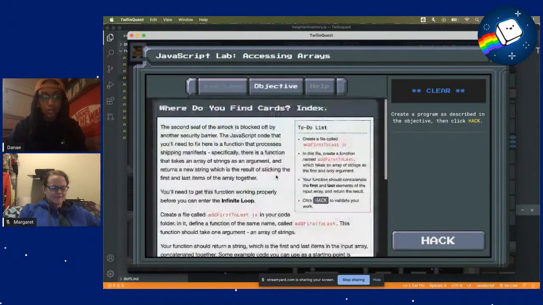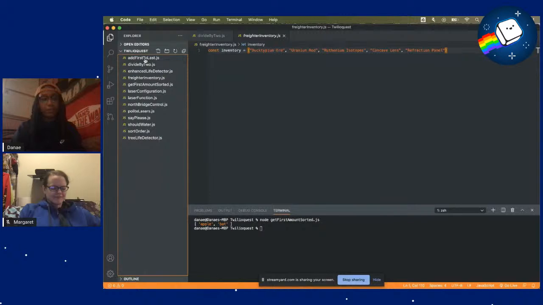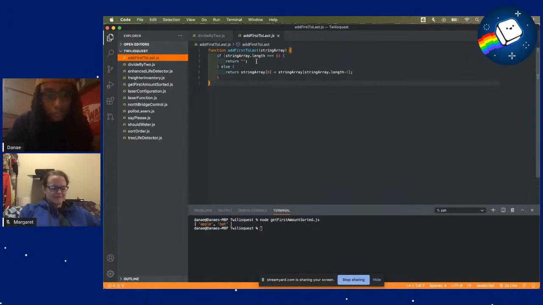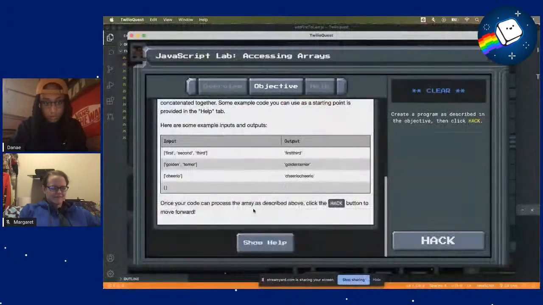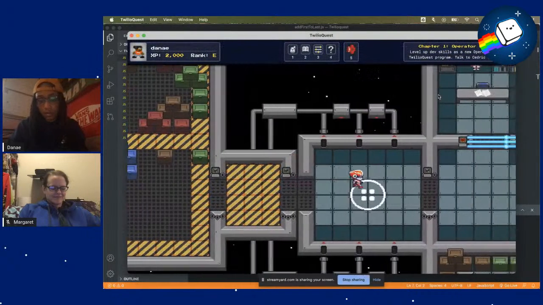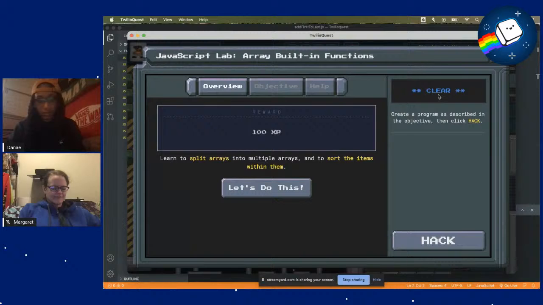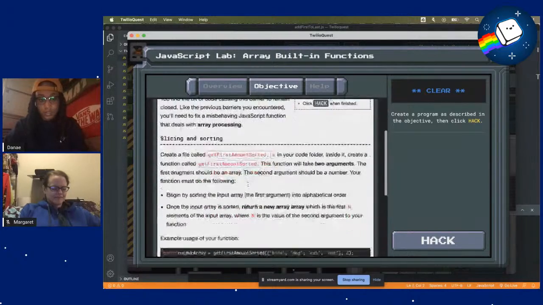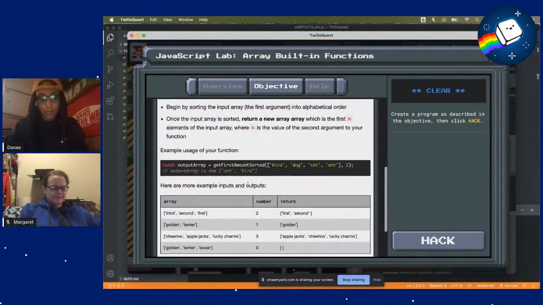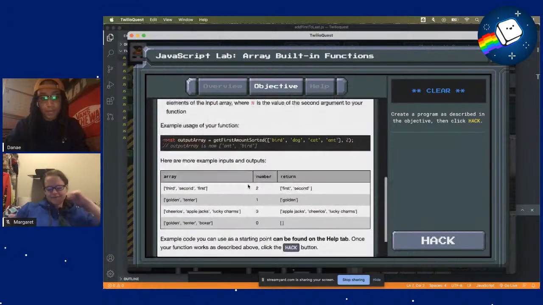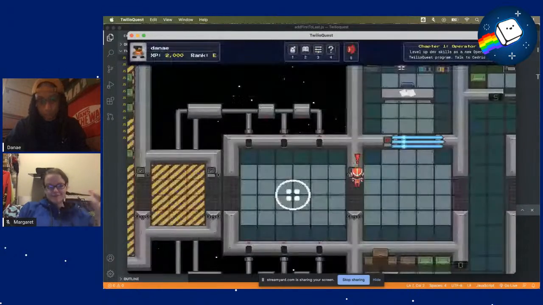This one, we used indexes for the array. So the add first to last allowed us to just concatenate some strings. So we did that, got through there. And this was the last one that we did, I believe. Yeah, so we learned to split arrays into multiple arrays and then to sort the items. So that's the one I just briefly went over, where we returned apple and bat, I believe.